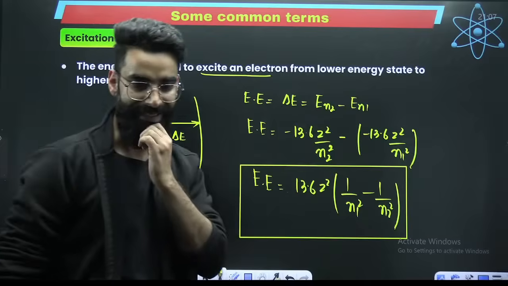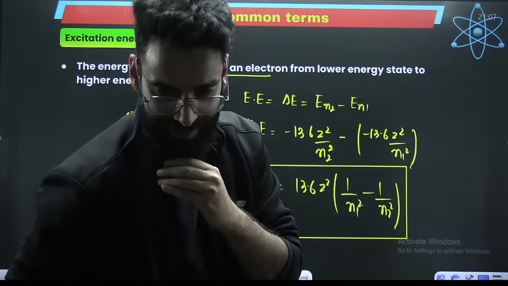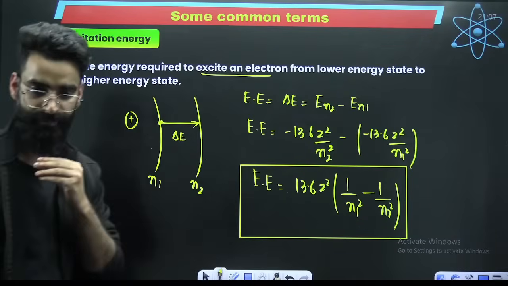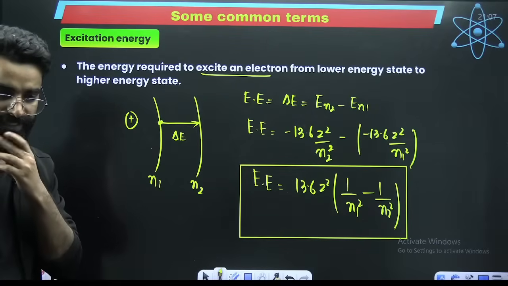This is how you calculate excitation energy. I hope this is clear to everyone.